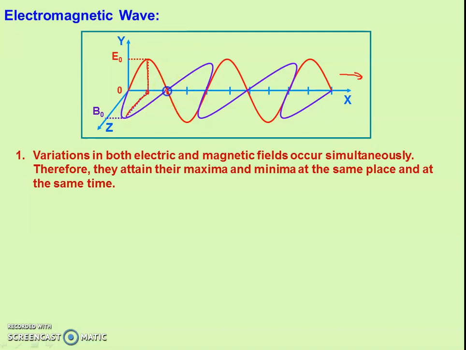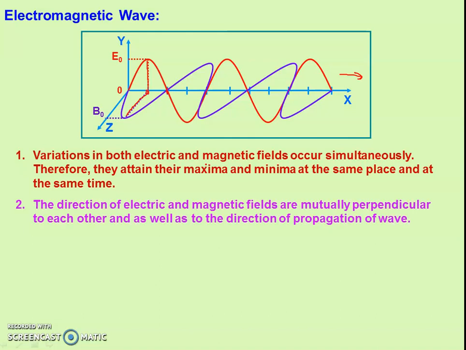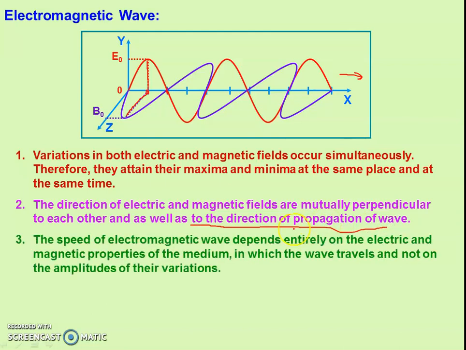At this point electric field is 0, magnetic field is 0. Second, the directions of electric and magnetic fields are mutually perpendicular as well as perpendicular to the direction of propagation of the wave. This point I have already discussed.